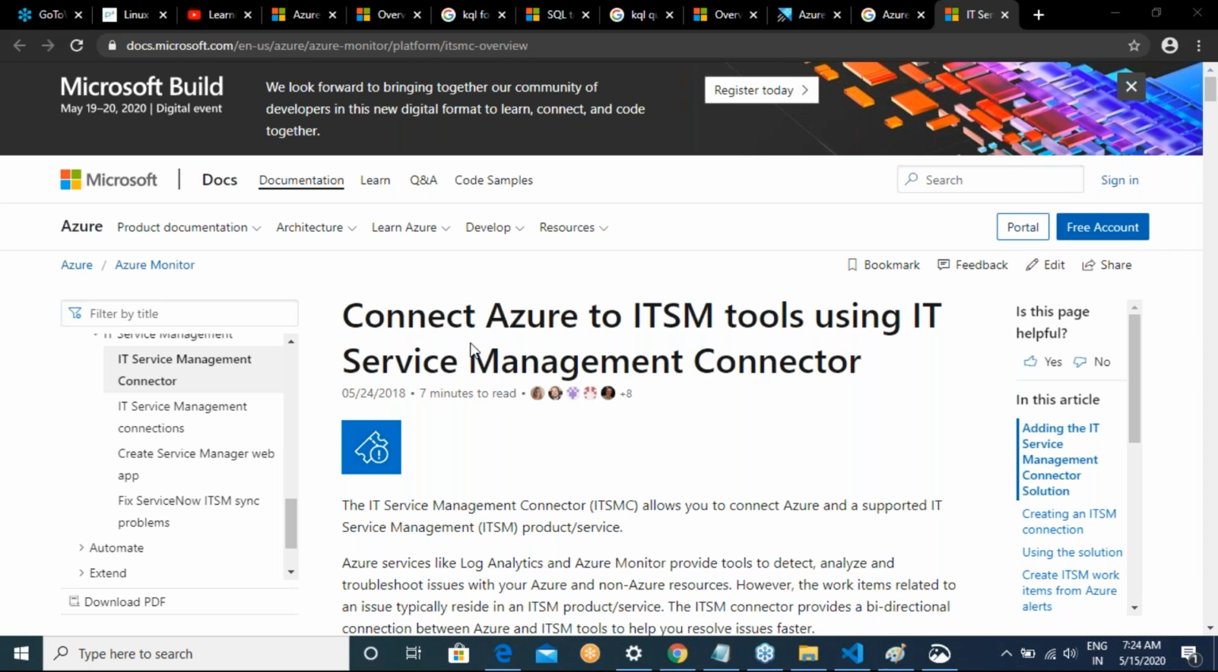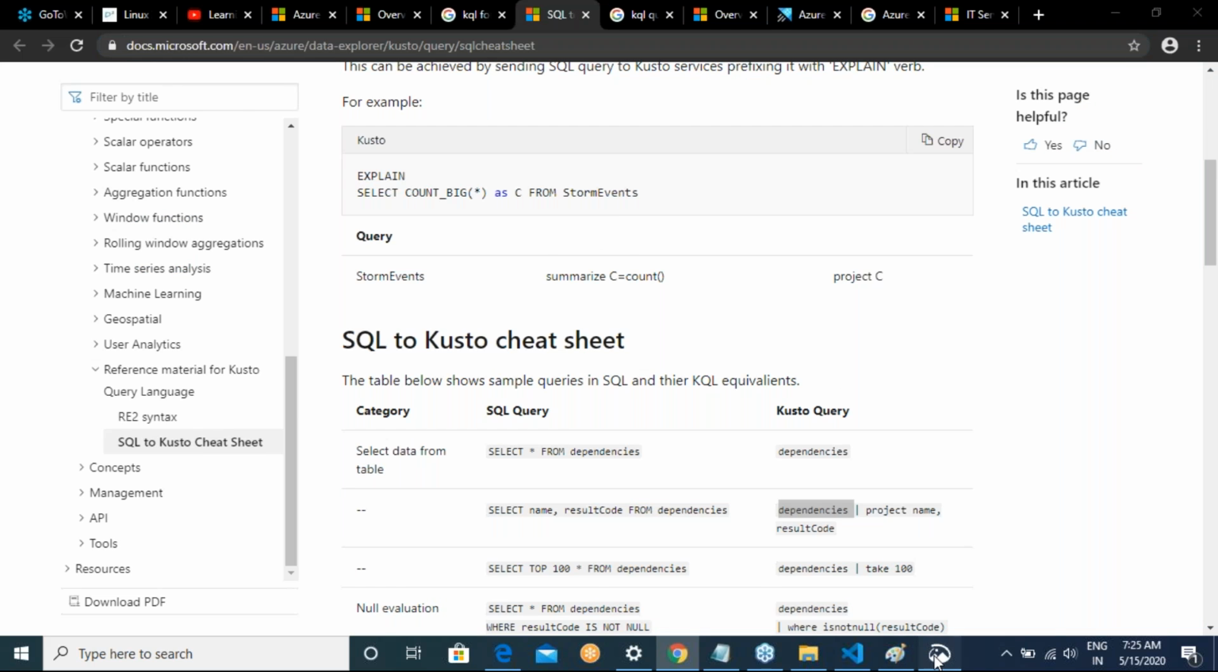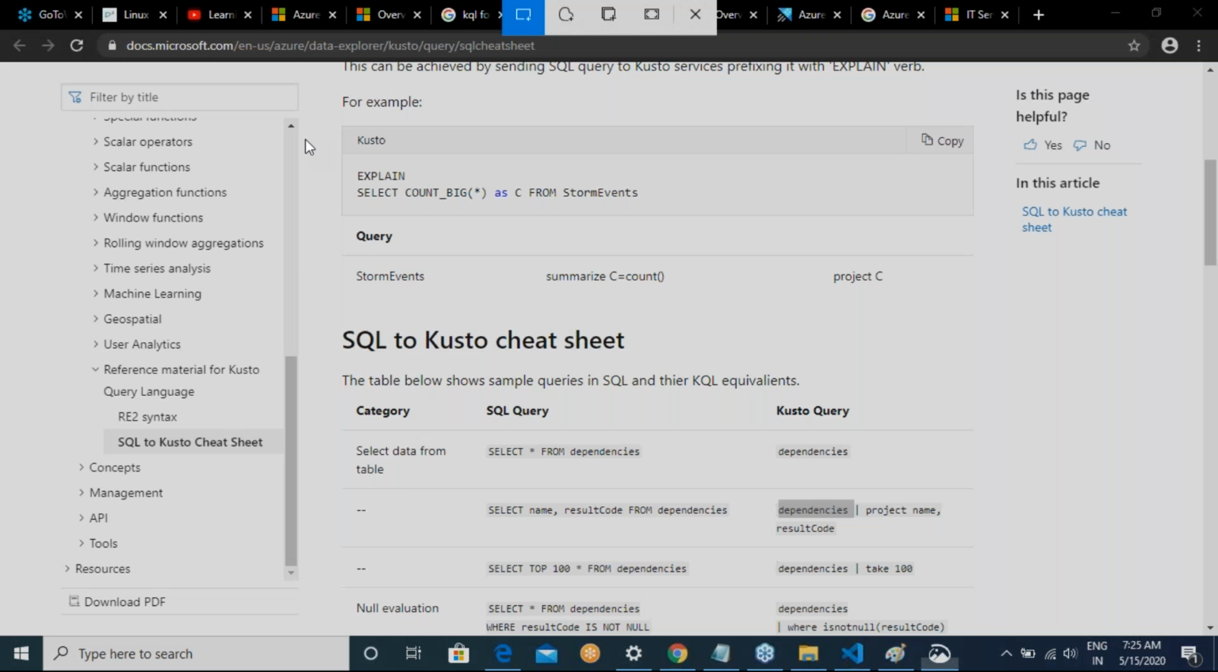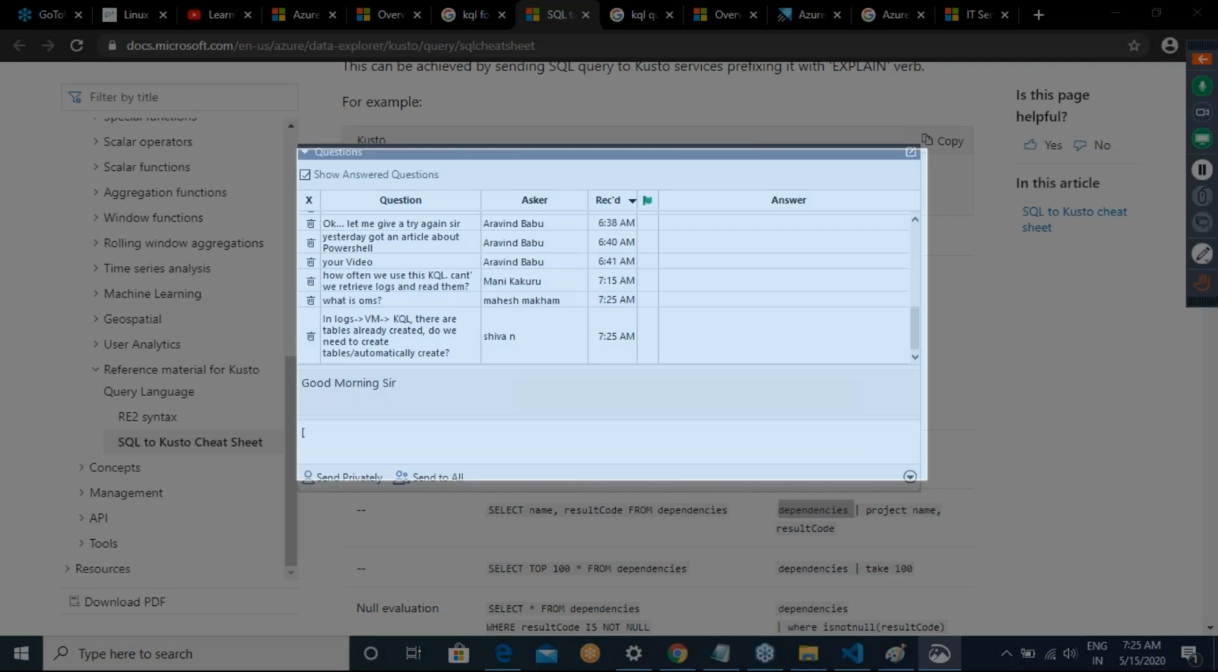How often do we use this KQL? It depends on which role you belong to. Generally, this is given to the people who come from a database kind of background. But if you know even a little bit of database background, and you have logs, you can easily do this activity. It is not that difficult to perform.